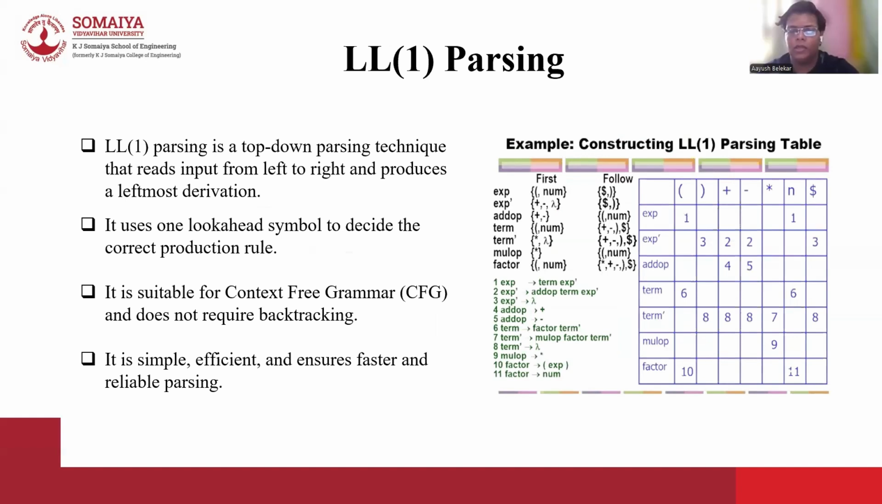LL1 parsing is a type of top-down parsing technique used in compiler design. The first L stands for scanning the input from left to right, and the second L stands for producing a leftmost derivation, and one represents the use of a lookahead symbol. This means the parser looks at one input symbol at a time to decide which production rule to apply.